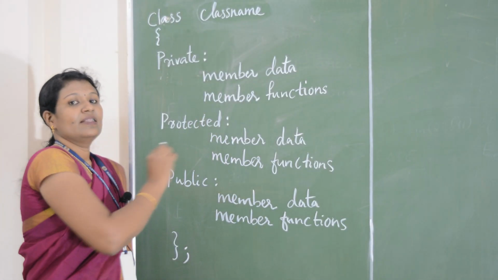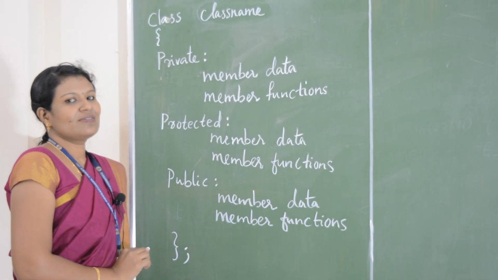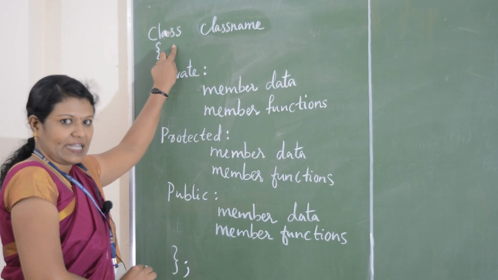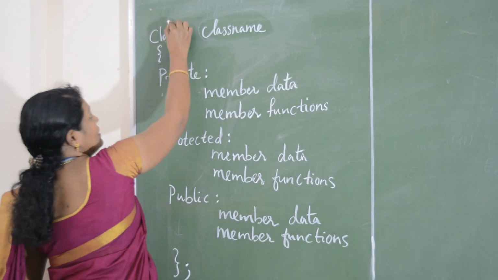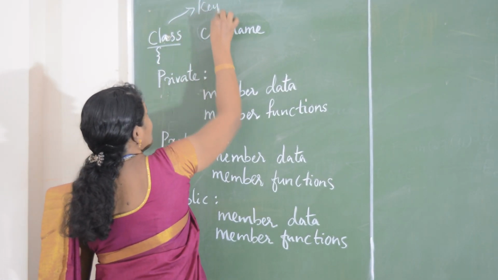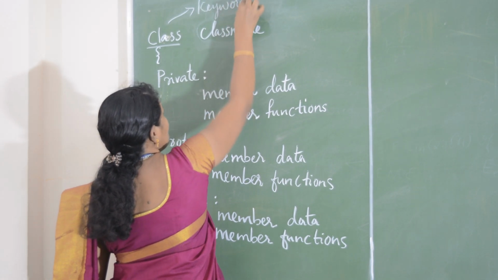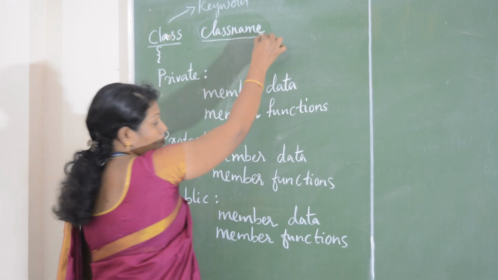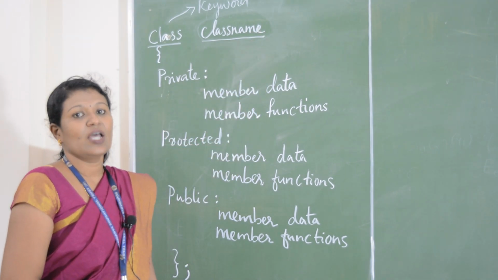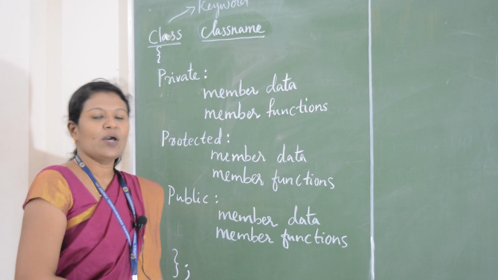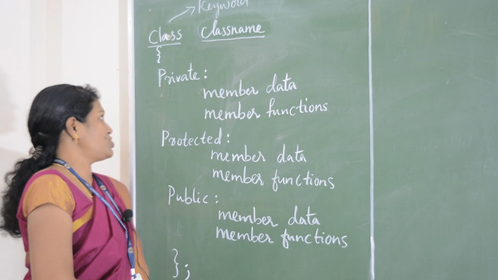I'll say the class definition syntax once more. Class definition syntax starts with the keyword class. So class is the keyword, followed by the class name. Class name is a user defined name, which means you can give any name to the class.